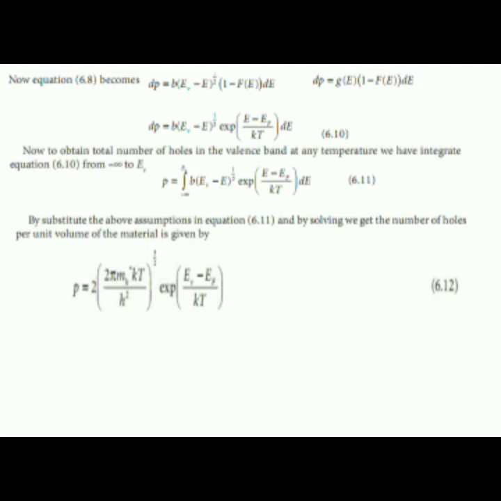By substituting the above assumptions in equation 6.11 and by solving, we get the number of holes per unit volume of the material, and it is given by p is equal to 2 into (2π mh* kT/h²)^(3/2) into e^((Ev minus EF)/kT).